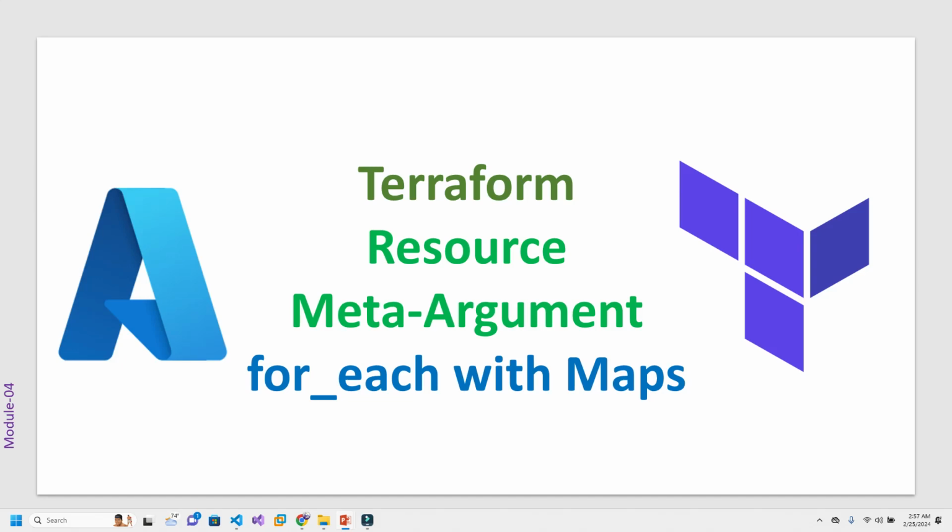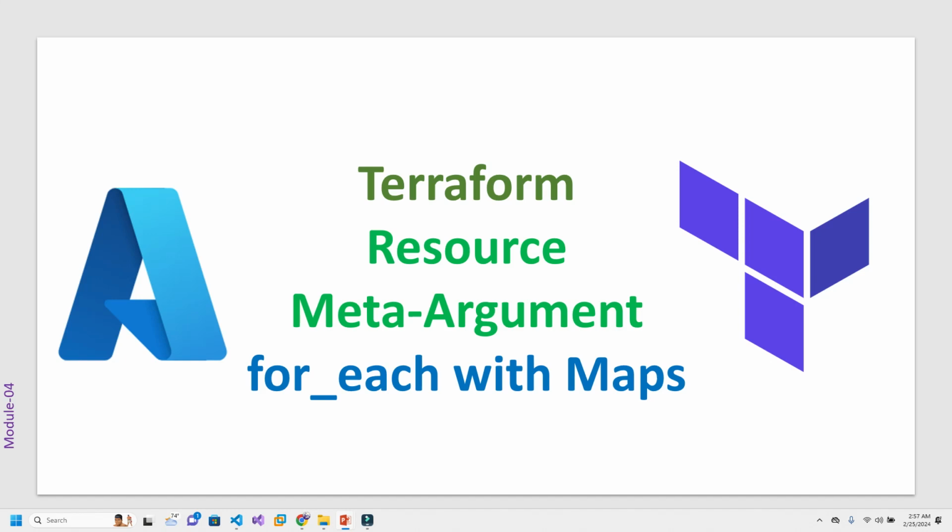In our last session, we learned how we can create multiple virtual machines using the count meta argument. And in today's session, we will learn the for_each meta argument. So even in today's session, we will learn how we can create multiple virtual machines and other resources with the help of for_each.